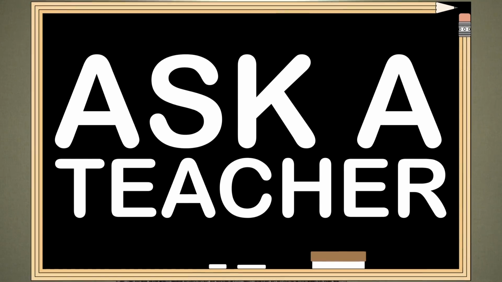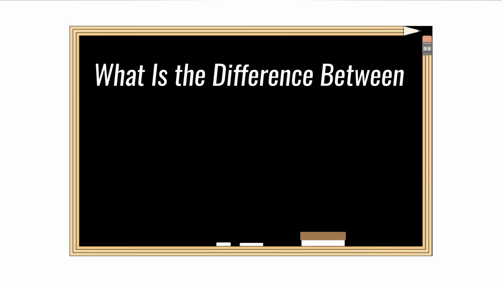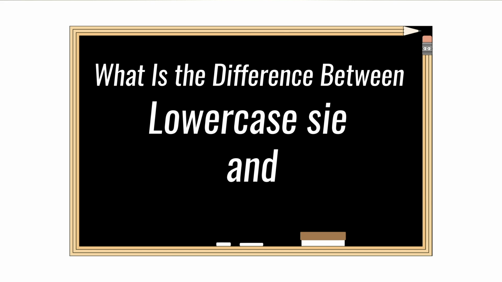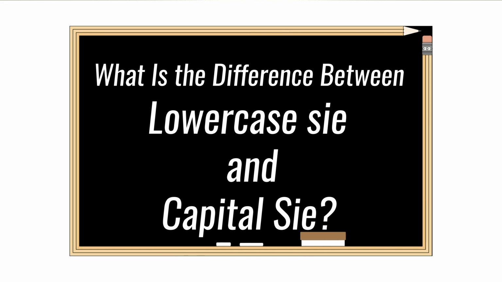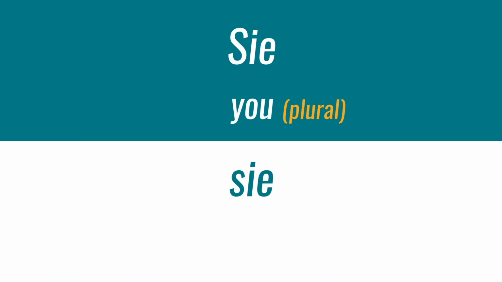Hi everybody, Anja here. Welcome to Ask a Teacher, where I'll answer some of your most common German questions. The question for this lesson is, what is the difference between lowercase sie and capital Sie? Sie with a capital S means you, in the plural, and sie with a lowercase s means she, singular, and they, plural. The German language has a formal and an informal way of addressing people.